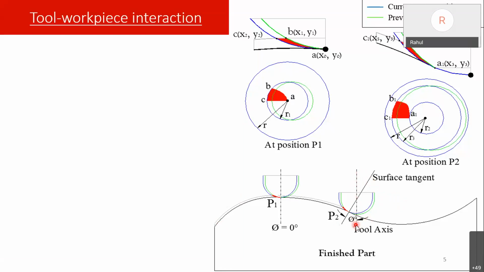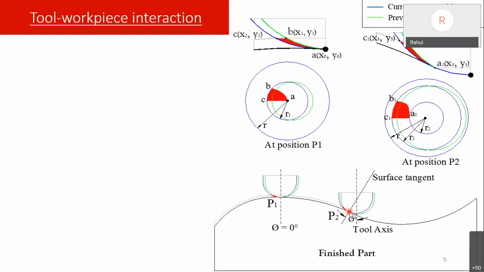So this is the inclination theta which we have drawn here. At this point, the tool is making angle theta with the surface normal. If we consider here, theta is 0, so exactly at the tool tip the tool is in contact with the workpiece. Okay, so along the profile the tool inclination is going to change. As tool inclination changes, the point of contact will change.